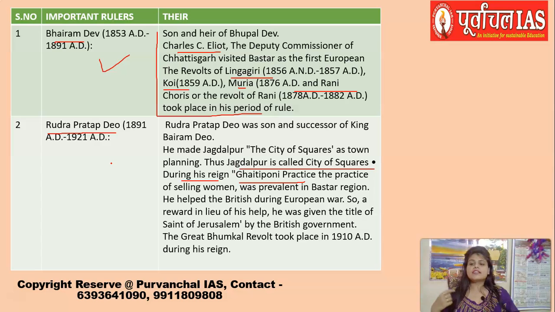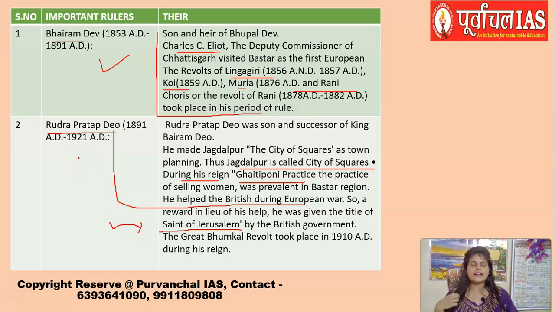See, this Rudra Pratap Dev actually helped Britishers during the European War. And because he helped Britishers during the European War, he was given the title of Saint of Jerusalem. And this has been asked a couple of times in your examination, that who is considered to be the Saint of Jerusalem. So it is Rudra Pratap Dev.